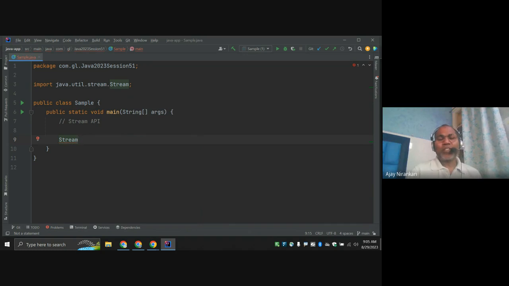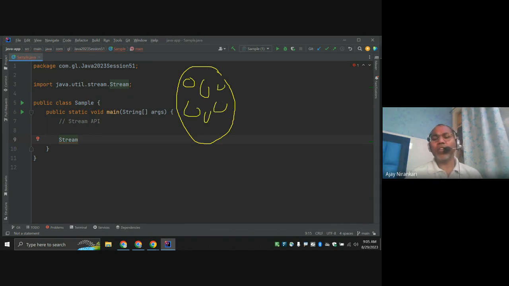So first, is stream the pipeline also, right? Stream is a method also, right? So stream is just a concept to do processing on objects, maybe one object, two objects, or a collection of objects. So generally we have a collection of objects: object 1, object 2, object 3, object 4, and on each object I want to do processing.